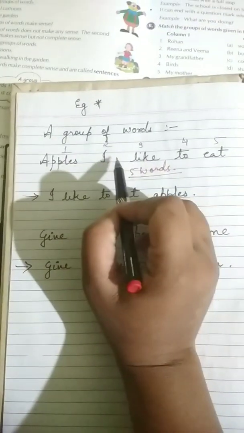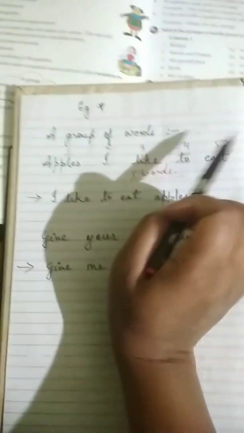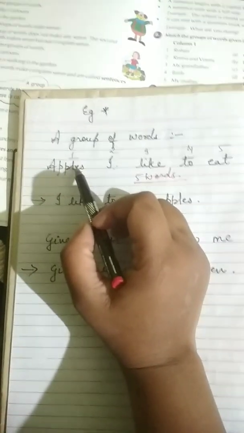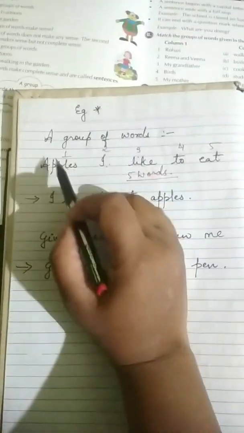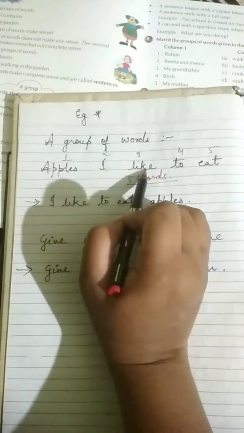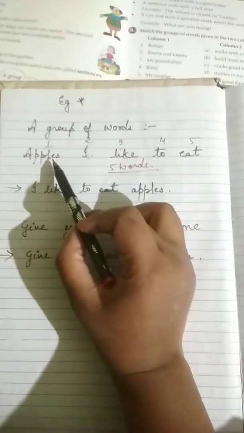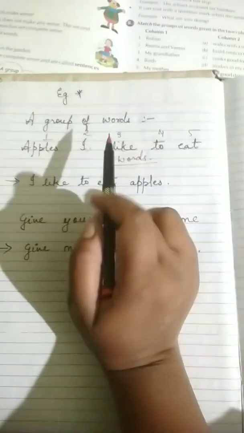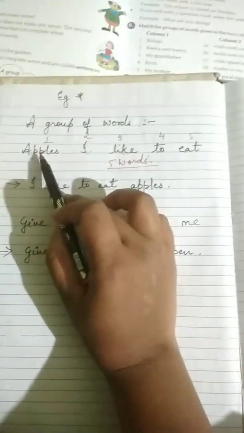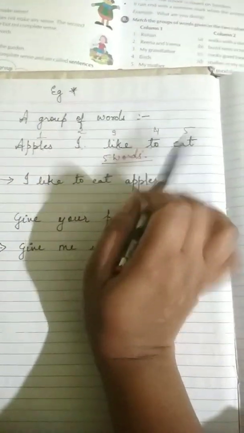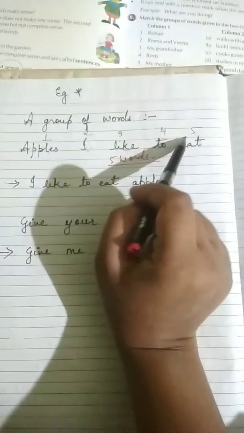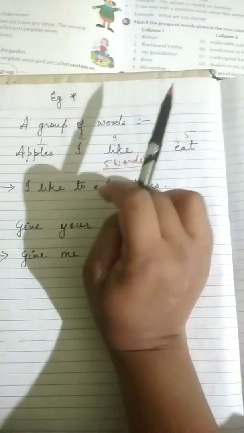Though I have written a group of words over here, do you think these 5 words are sounding good? Is it making any sense?